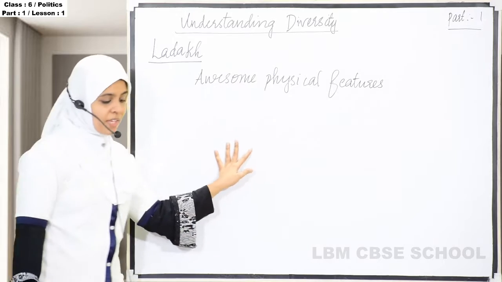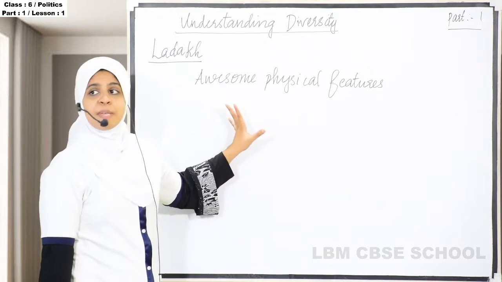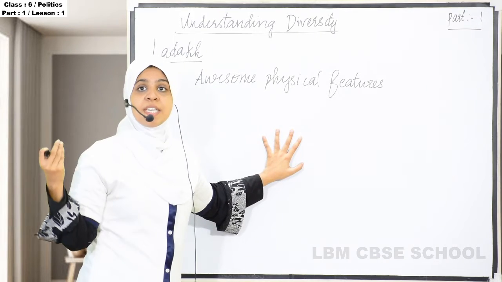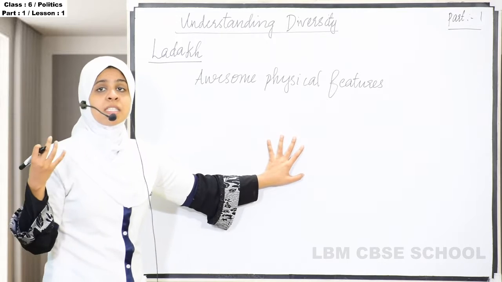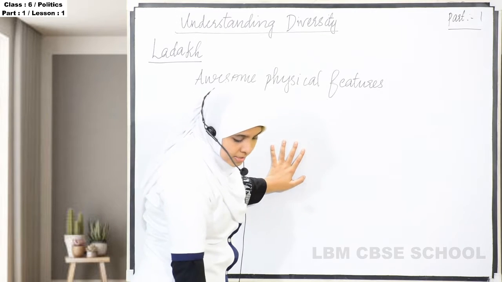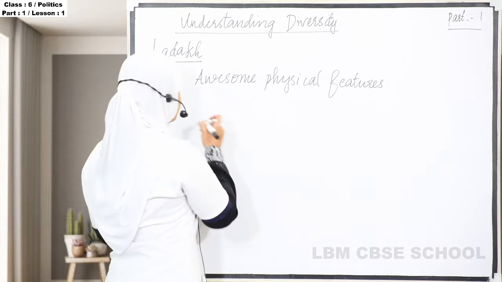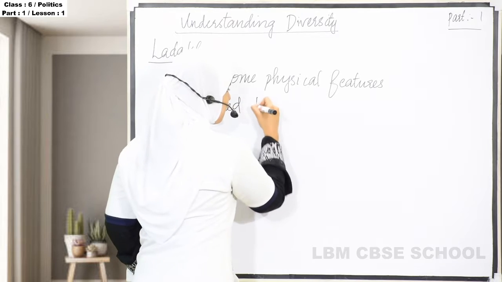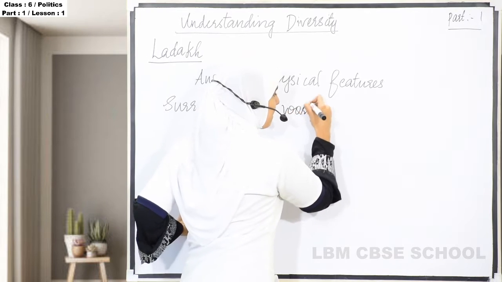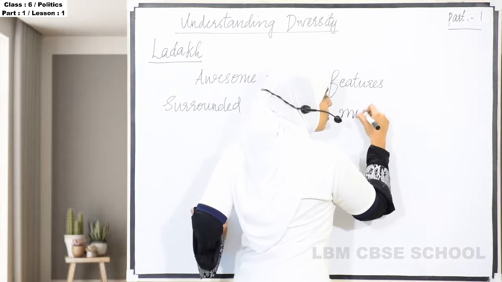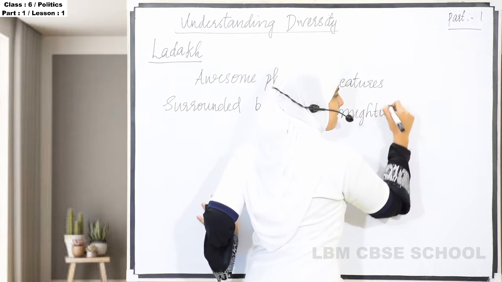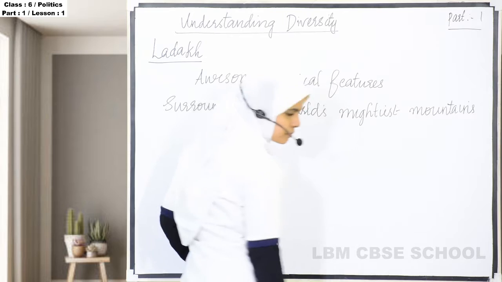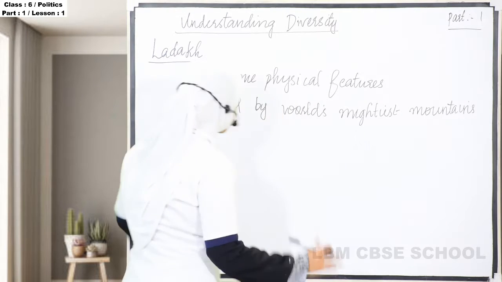Ladakh has awesome physical features. Awesome means wonderful physical features, which give pleasure to our eyes, right? When we see them, we get some happiness. So the place is bound with beauty. Next, it is surrounded by the world's mightiest mountain, Karakoram.